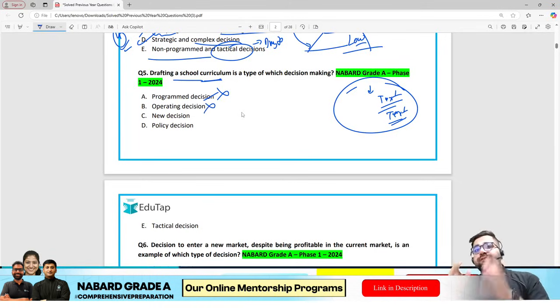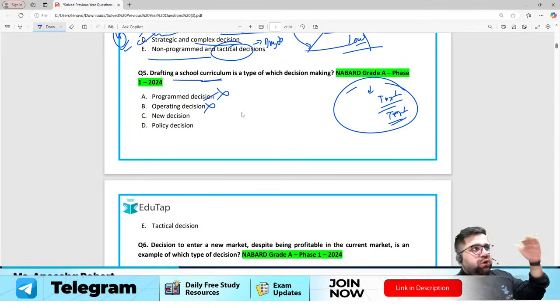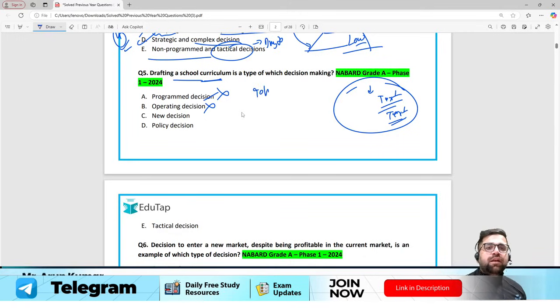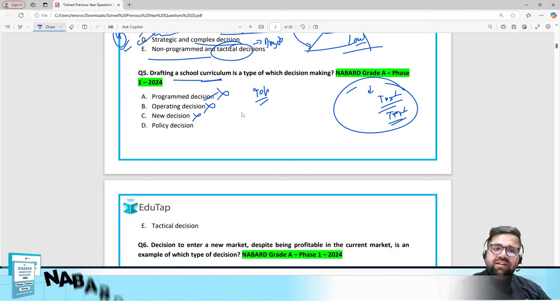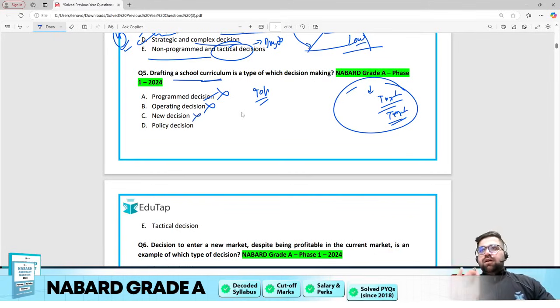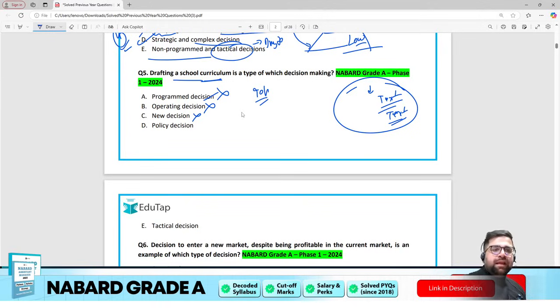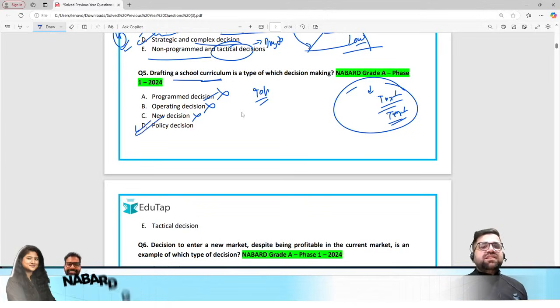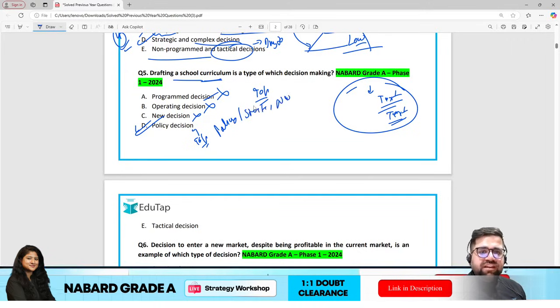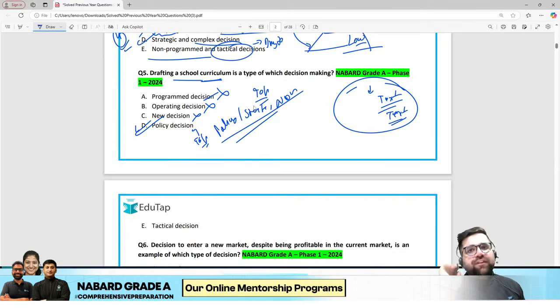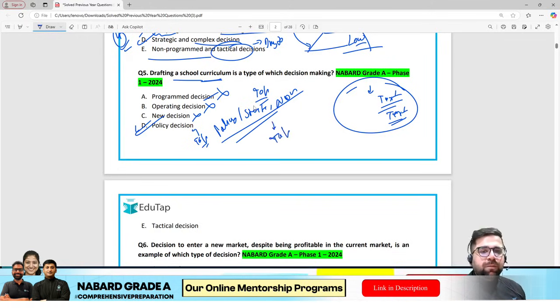Why? Because if you see from the school's angle, do you think a peon in the office or a peon in a school will be drafting a school curriculum? No, right? It will be drafted by the top level employees of that school, like the principal, HODs of that department. New decision doesn't make any sense. New decision is not a term in decision making. Okay, yes, it's a policy decision. Policy decisions are again taken by your top level. See, policy decisions, strategic decisions, non-program decisions, these are the key words which you have to run after, and these decisions are taken by your top level employees only.